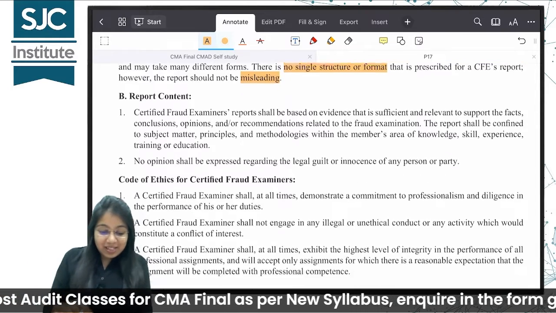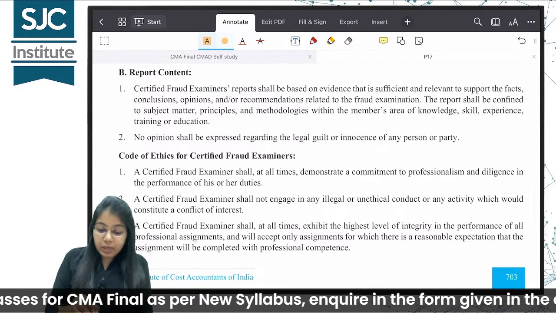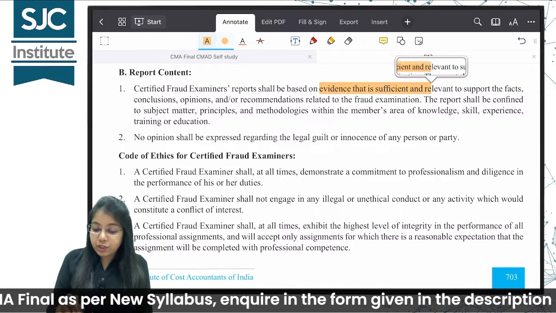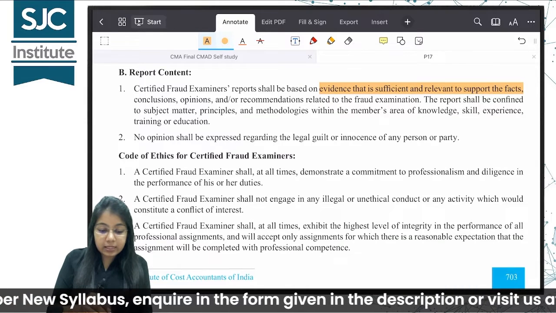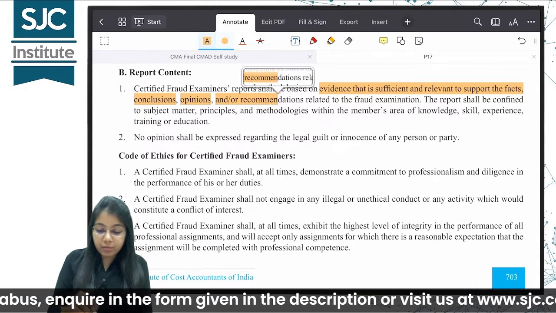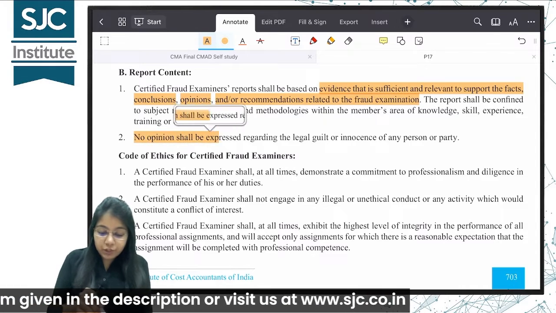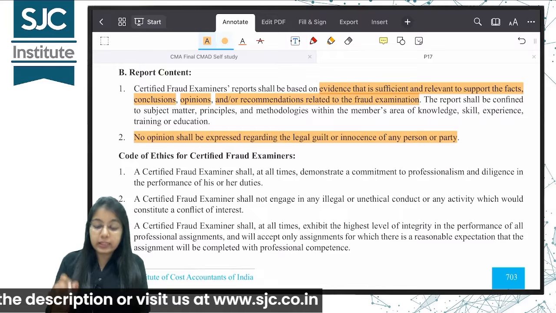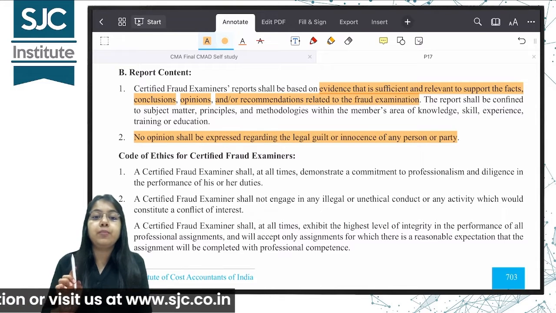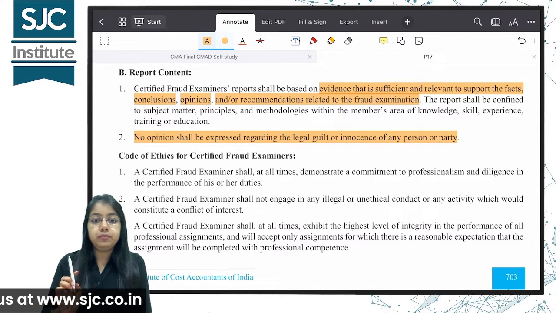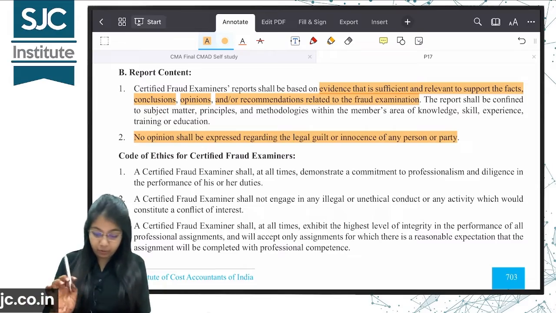Okay? So what will the report content be? It shall be based on the evidence that is sufficient and relevant to support the facts, conclusions, opinions, recommendations related to the fraud examination. No opinion shall be expressed regarding the legal guilt or innocence of any person or party. We do not have to be judges, okay?